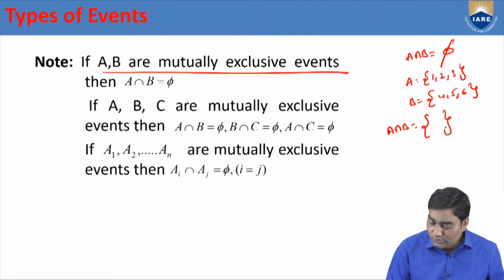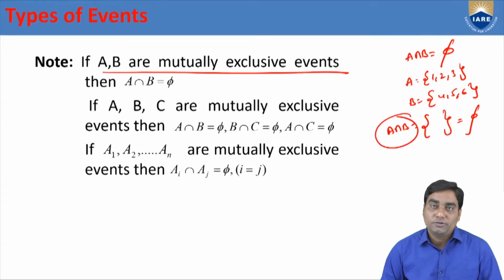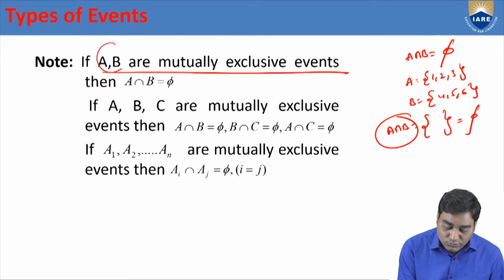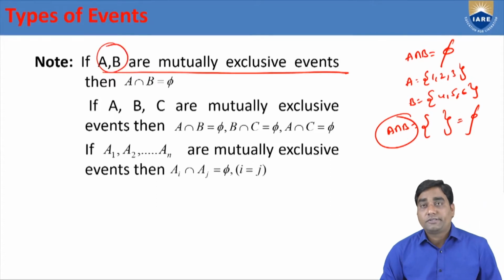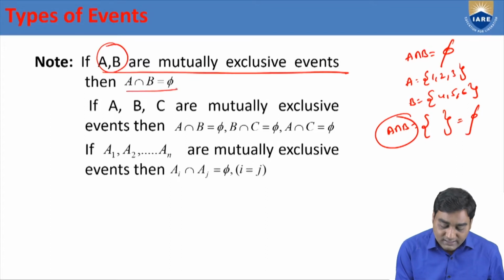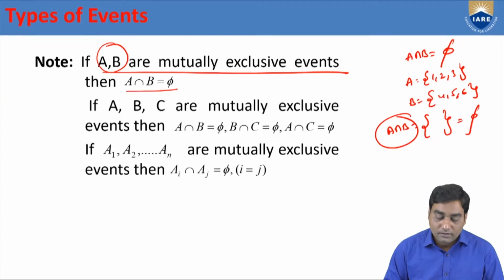No. There is no common point, which is called phi. That's why these two are called mutually exclusive events. In case any two events are mutually exclusive, directly we can write A intersection B is phi. That means there is no common point between them.